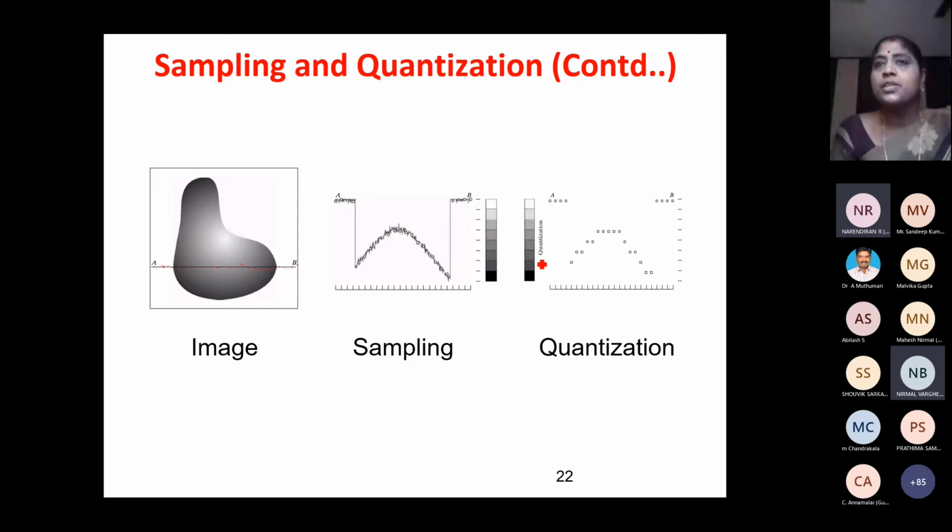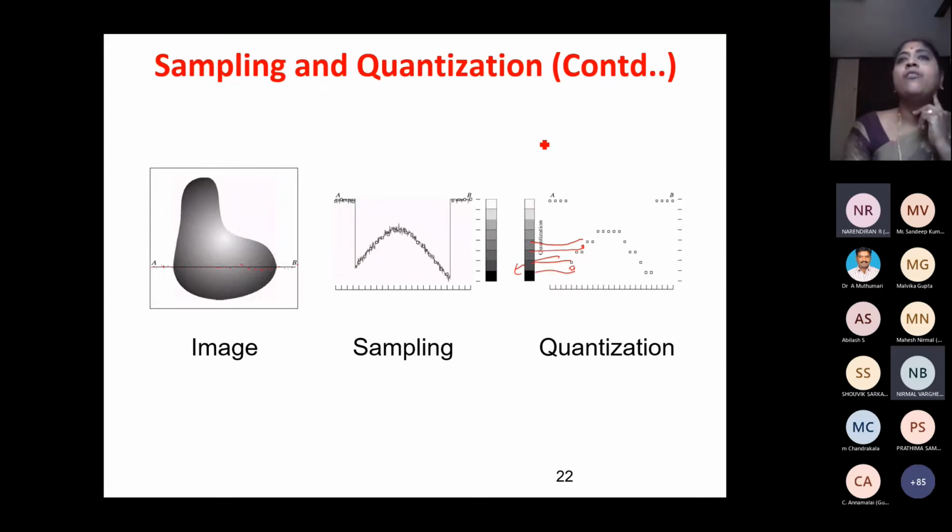So what is quantization? If a sample lies within this portion, for example, I should draw a straight line. Suppose I am taking 2 samples here. Both these samples will be given the same quantization level, the same gray value. Because it is a continuous signal, samples lying close together cannot be given different values.